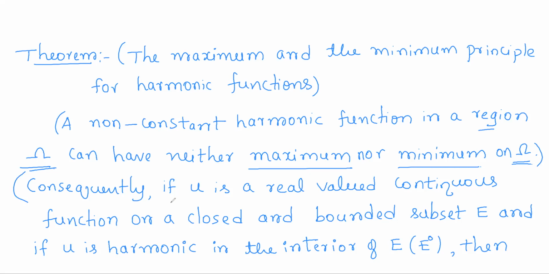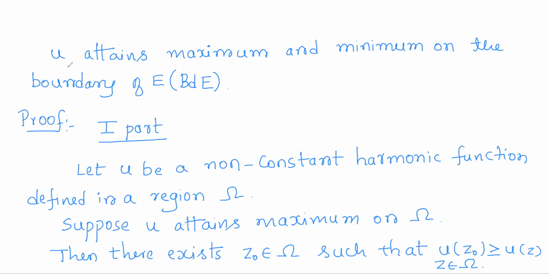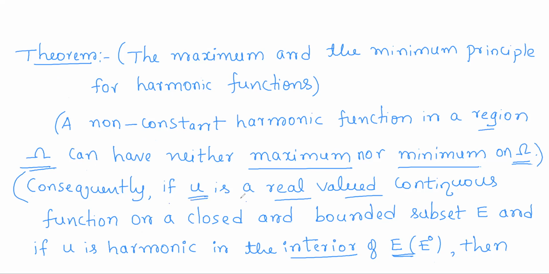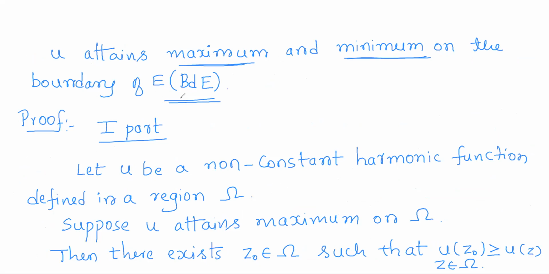The second part is: if U is a real valued continuous function on a closed and bounded subset E, and if U is harmonic in the interior of E, then U attains its maximum and minimum on the boundary of E. So U is just a real valued continuous function on the closed and bounded set E, and it is harmonic in the interior of E. Then it attains its maximum and minimum on the boundary of E.